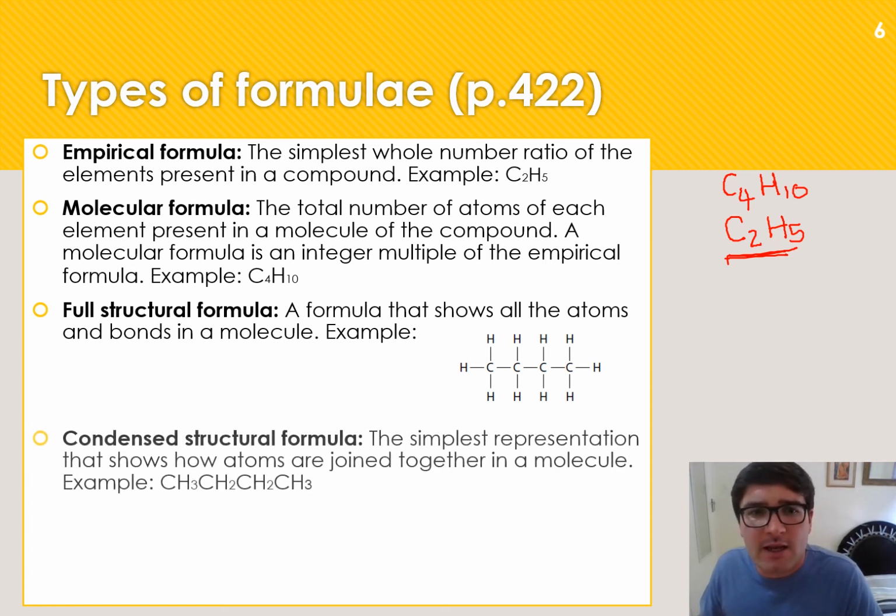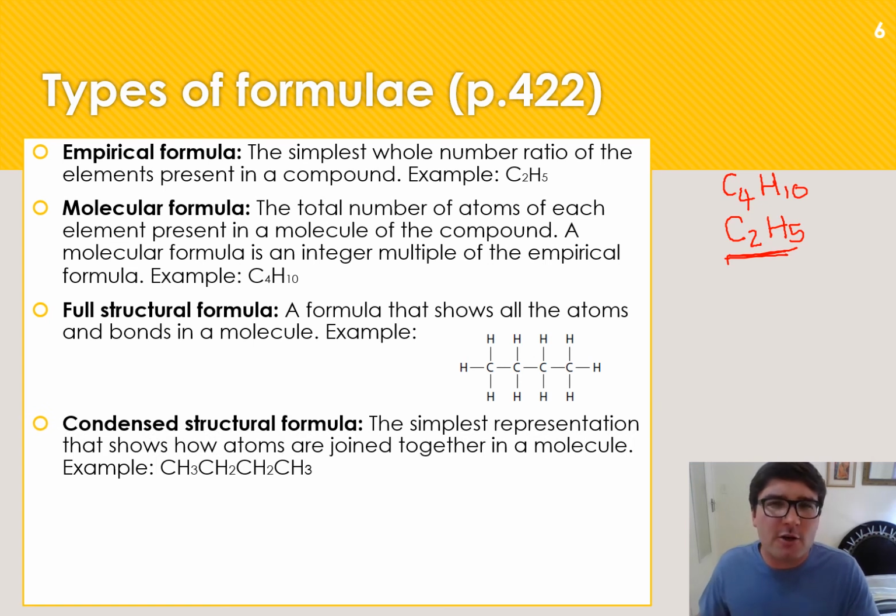I can also get a condensed structural formula. In a condensed structural formula, I still want to see the structure of the molecule, but I don't want to indicate every single bond. So I can simplify it. I can say, well, on the first carbon, I've got 3 hydrogens bonded, so it's CH3. Then on the second one, I've got 2 hydrogens bonded, so it's CH2, and then again CH2, and then CH3. You could have written it H3C, CH2, CH2, CH3. There's no difference. There's no preference as well. CH3, CH2, CH2, CH3. It's all the same.